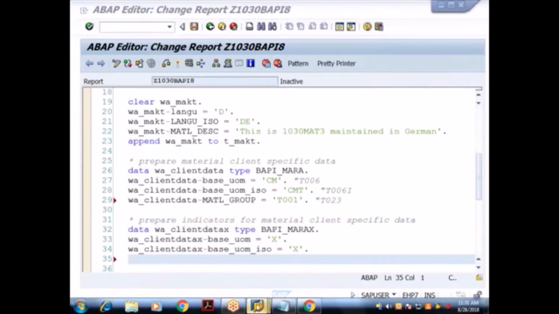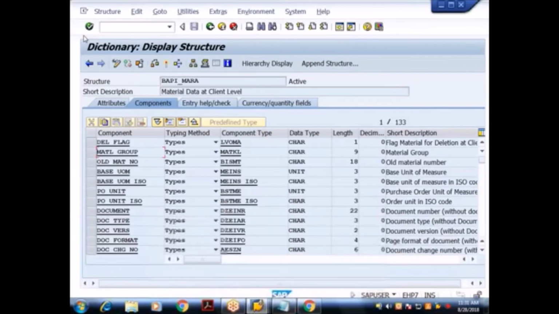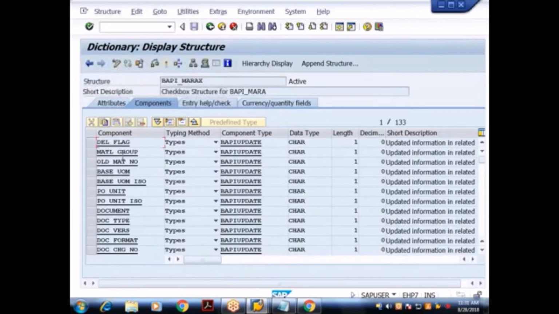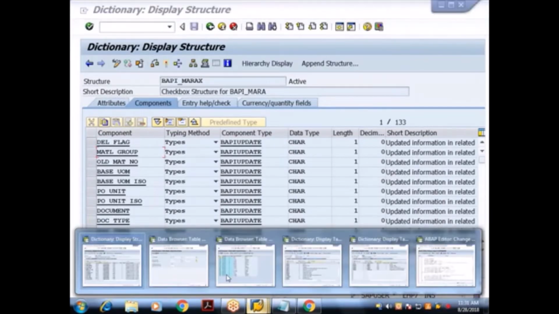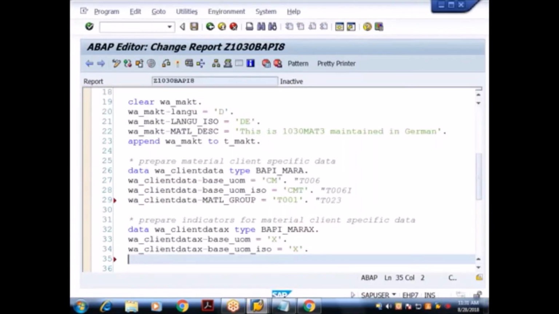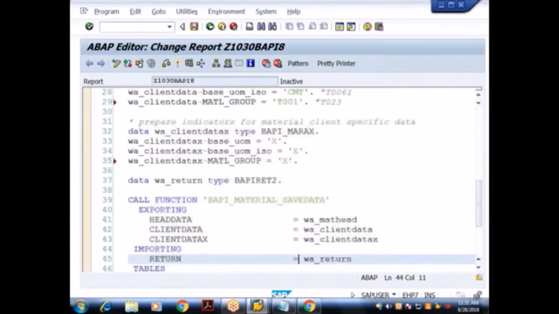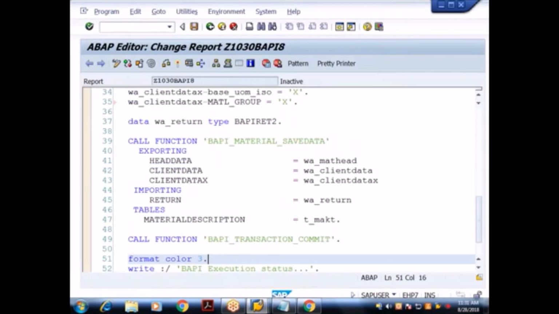So in this particular parameter, what is this? Client data X type what? BAPI underscore RX. Here also we have filled what? Material group. So let me try to set that. Equal to what? X. That's all now. So let's see whether this material is created or not.